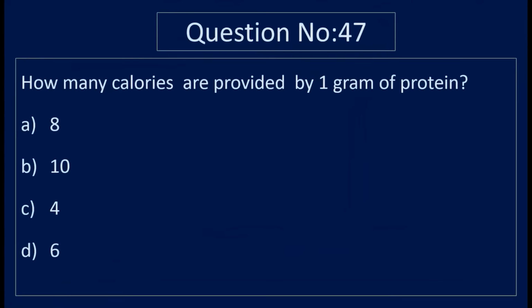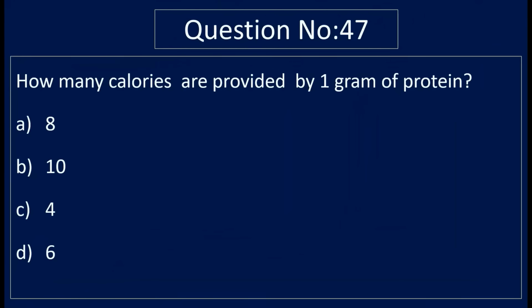Question number 47. How many calories are provided by 1 gram of protein? Option A, 8, option B, 10, option C, 4, and option D, 6. Correct answer is option C, 4. 4 calories are provided by 1 gram of protein.